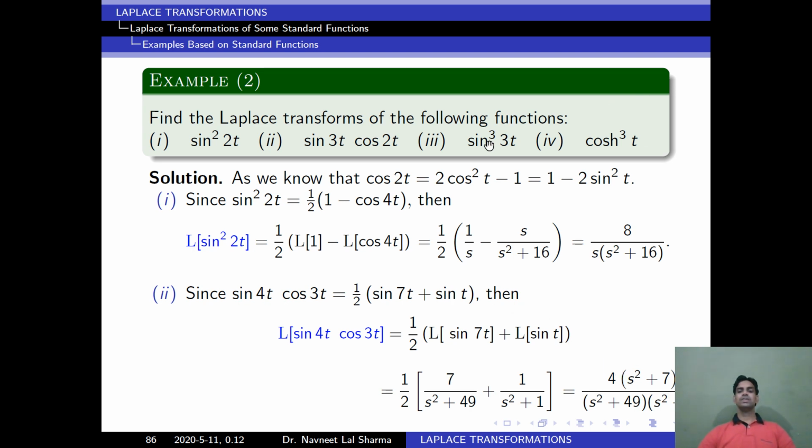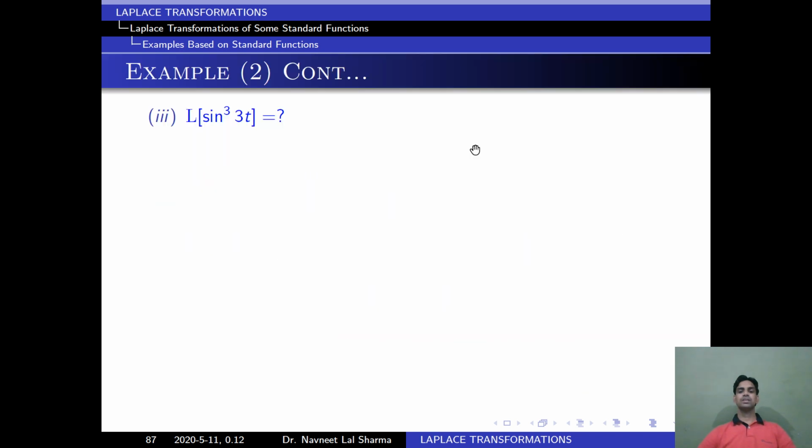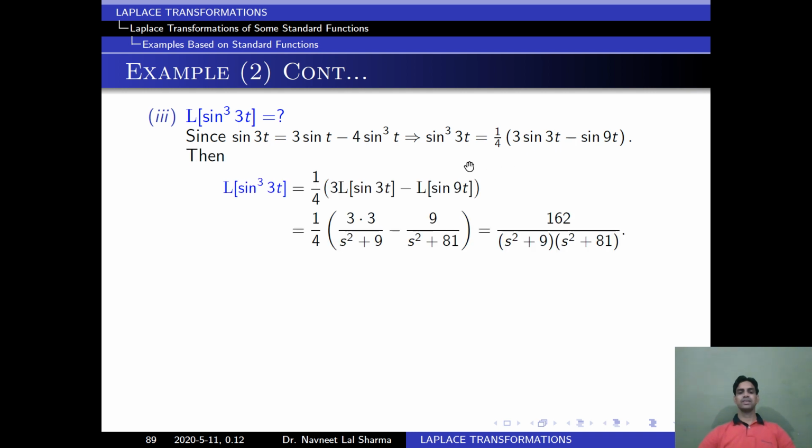Now we will find the Laplace of sin cube 3t. Similarly, we know the sin 3A formula: sin 3A is equal to 3 sin A minus 4 sin cube A. I am using that formula, and from it I am finding the value of sin cube 3t, which is this. Now I am taking Laplace on both sides and using our known formula. With the help of that I got this answer.